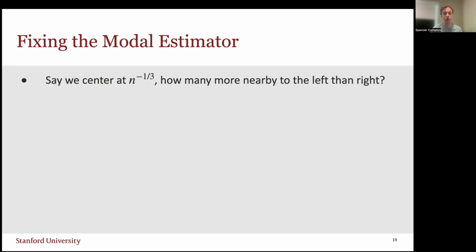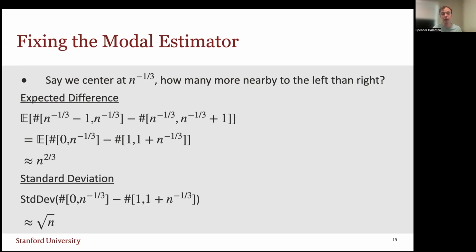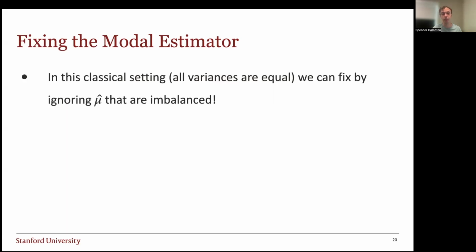To get some intuition for that, say we center at n to the negative 1/3. That could be a value that the modal estimator is overestimating at. How many more samples are nearby within 1 to the left than within 1 to the right? Well, if we calculate the expected difference, this is going to be n to the 2/3. And if we calculate the standard deviation, this is root n. So it's noticeably imbalanced. The expected difference is overpowering the standard deviation.